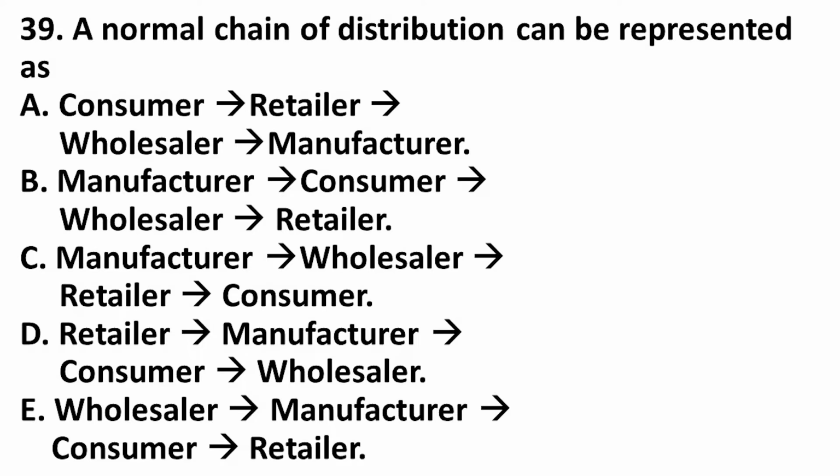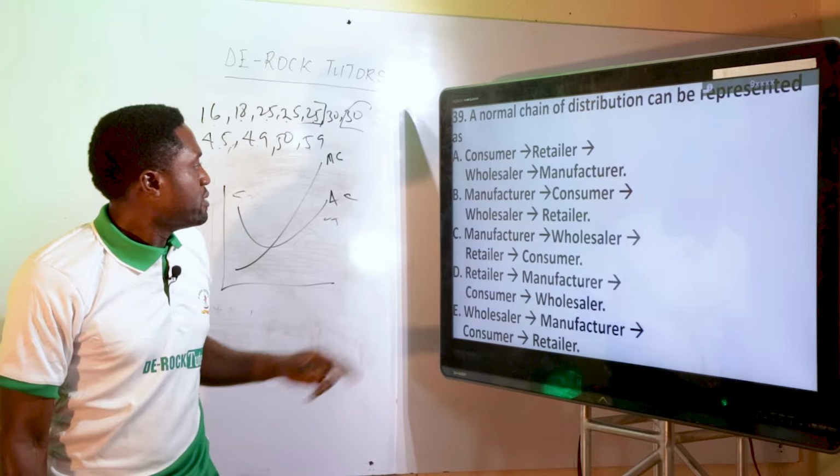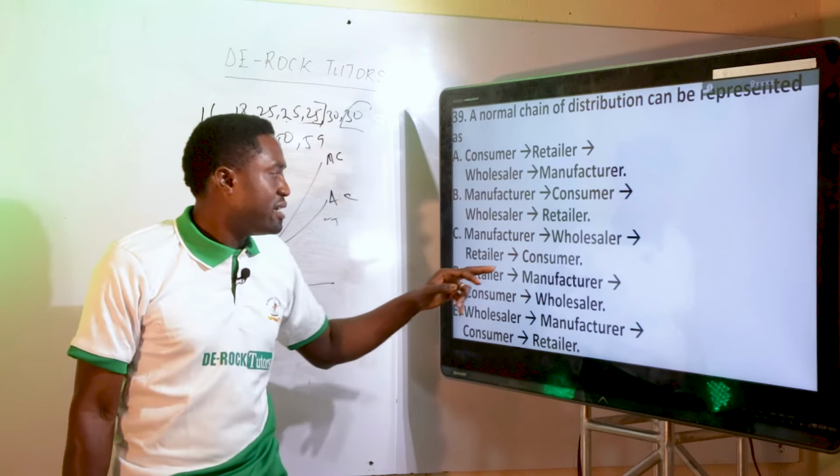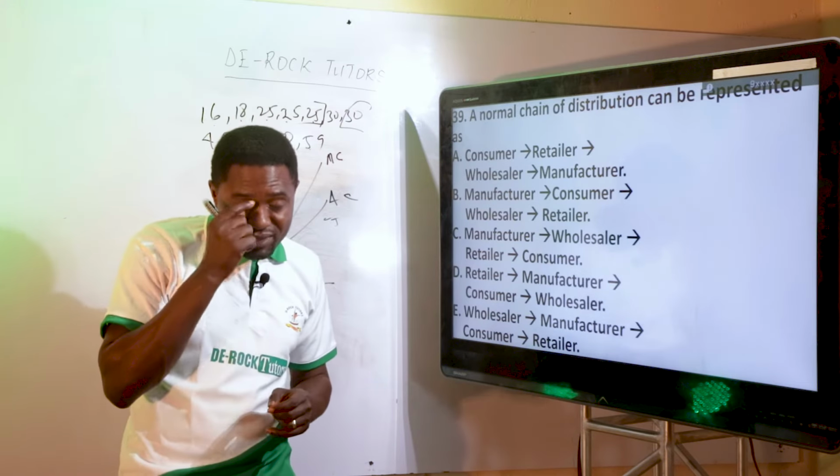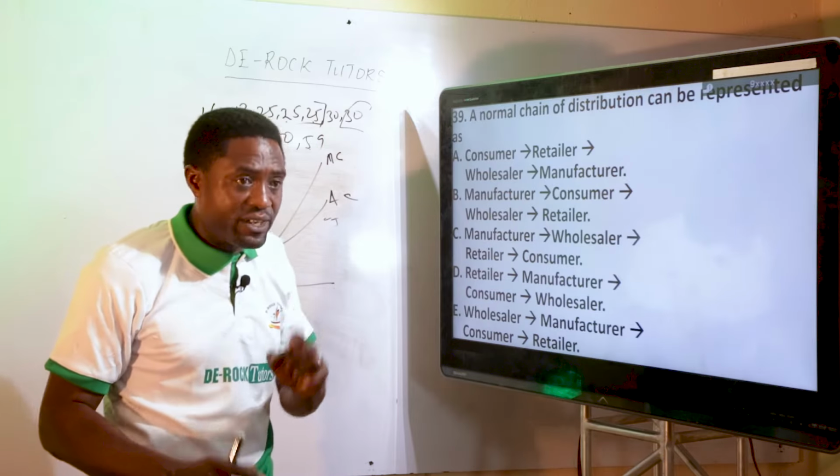The next question. 39. They said a normal chain of distribution can be represented as: that is from manufacturer to wholesaler, then to retailer and the final consumer. Which one has that? Consumer, retailer? No. Manufacturer, consumer? No. Manufacturer, wholesaler, retailer, consumer. C is the perfect option for that: manufacturer to wholesaler to retailer and to the final consumer. And note, production is not complete until it reaches the final consumer. It's very important.